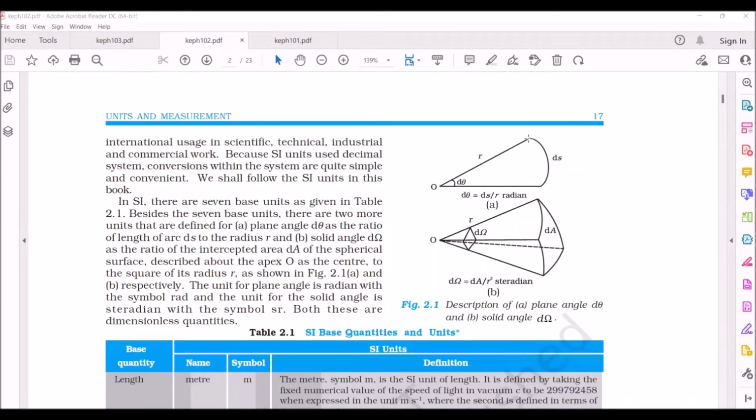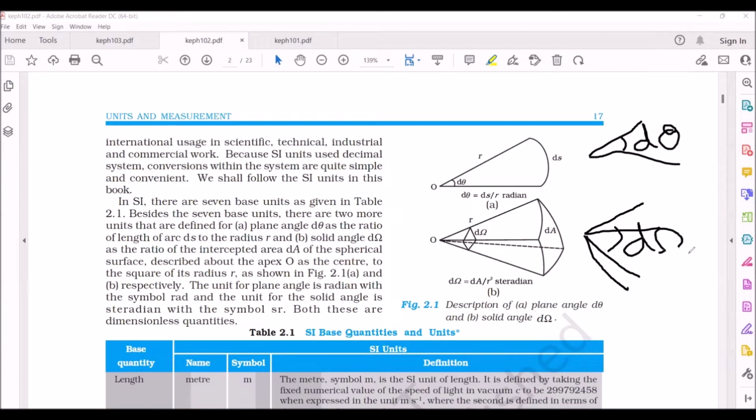What is this plane angle? When we take the angle between two lines in the same plane, that angle is called the plane angle. That is represented with d theta. And similarly, what is the solid angle? If we take the angle between two planes, this is one plane and this is another plane, for example, then the angle between these two planes we represent with d omega. This is the solid angle.